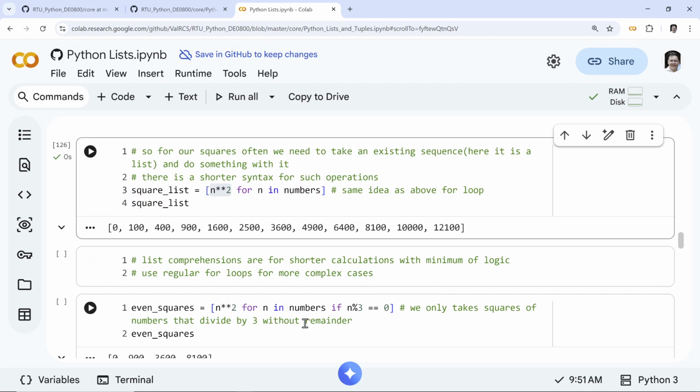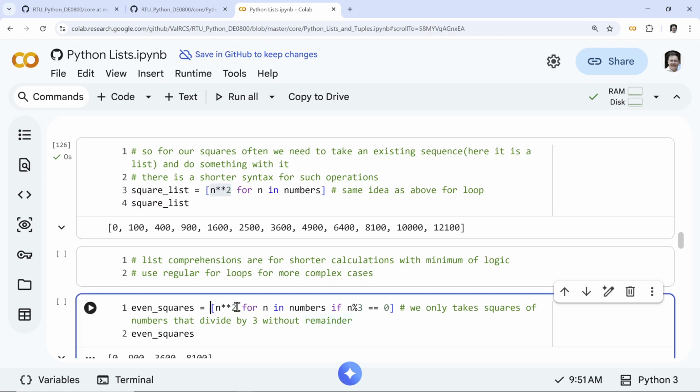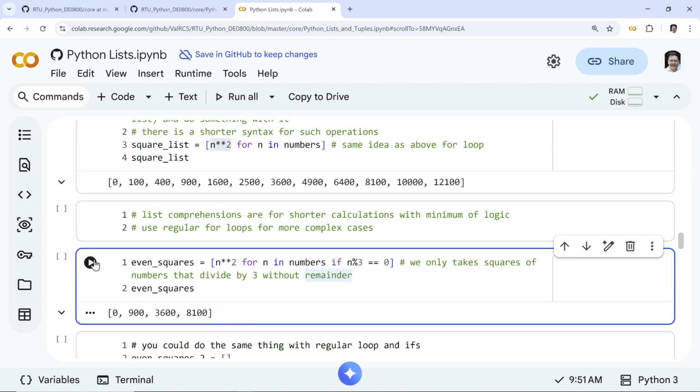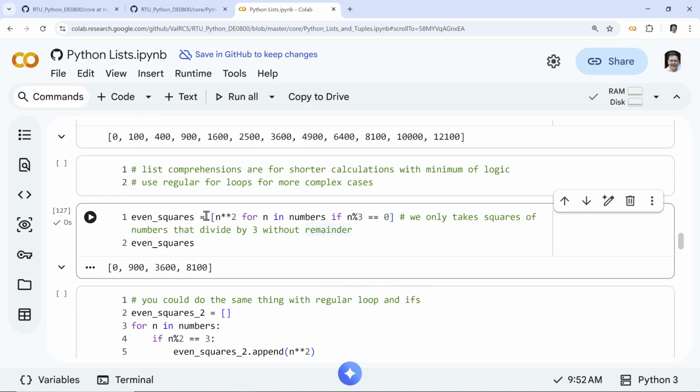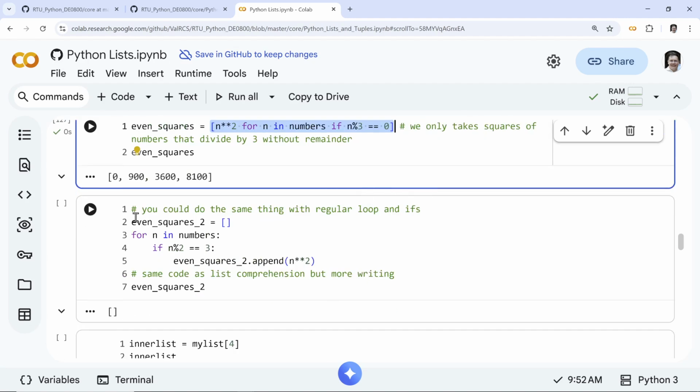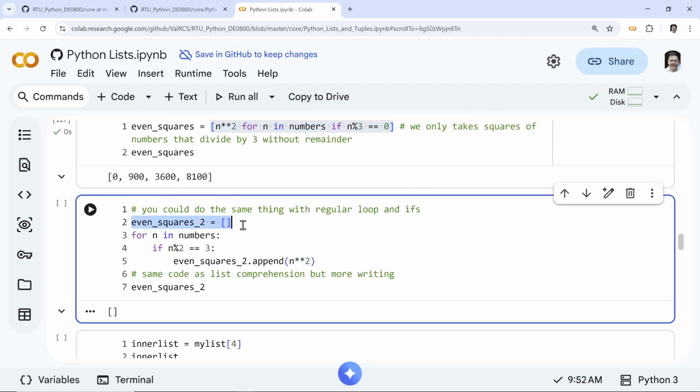It's powerful because you can do things like this also. You can write in one line what would be four lines of standard logic. So n squared for n, only if it divides by 3, so only those that divide by 3 without remainders. I call this even squares. It might seem kind of strange, but it's exactly the same as I did here. This would be the classical way of writing, like I did for 30, 40 years.